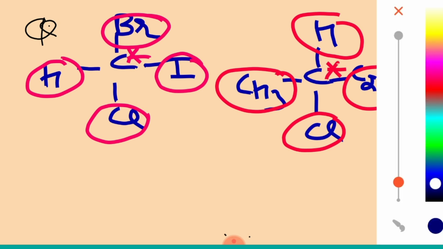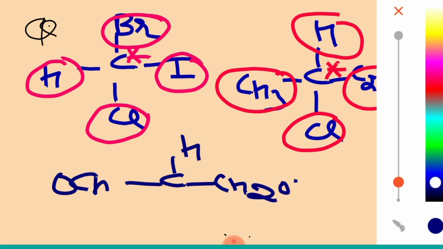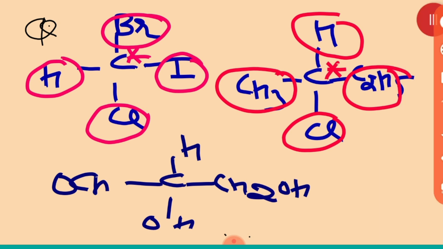Same way I will write one more example. This is carbon, let it be CHO, here it is hydrogen, here it is CH2OH, then here it is OH. Now tell me, is it a chiral carbon? Yes.